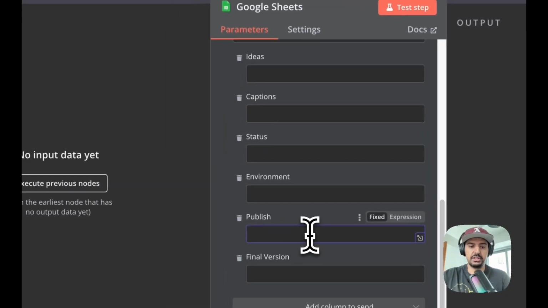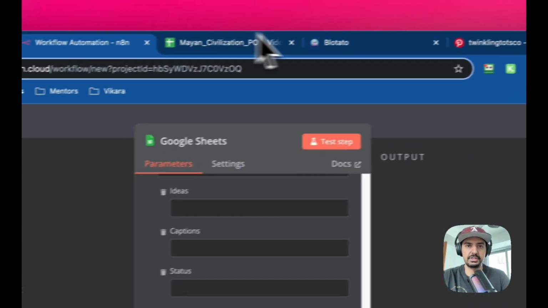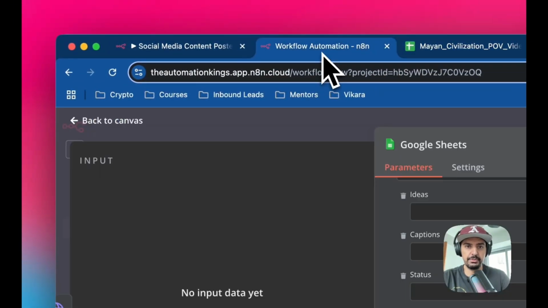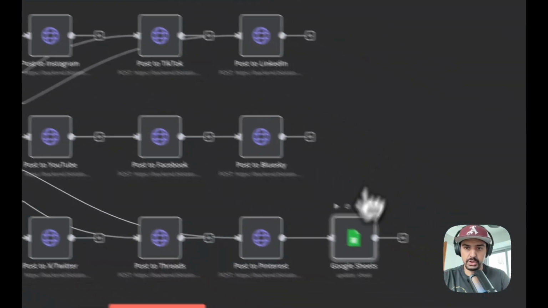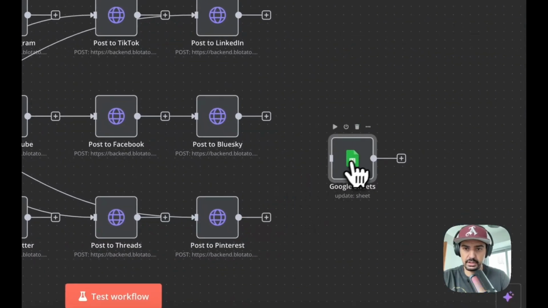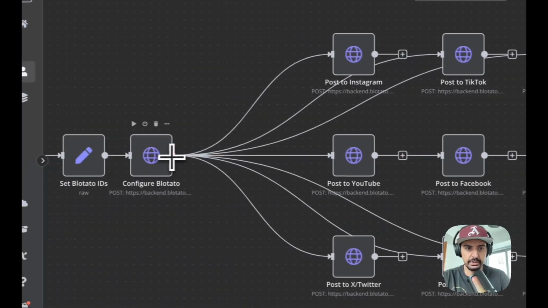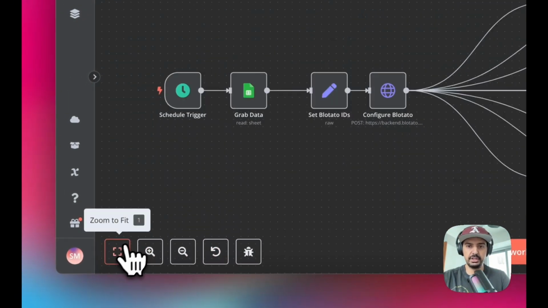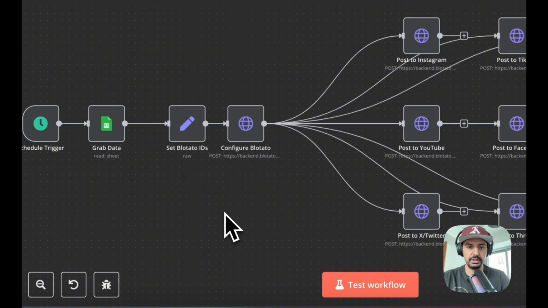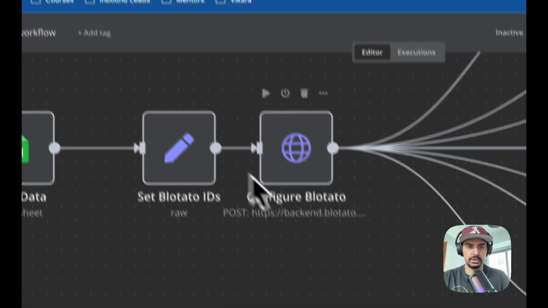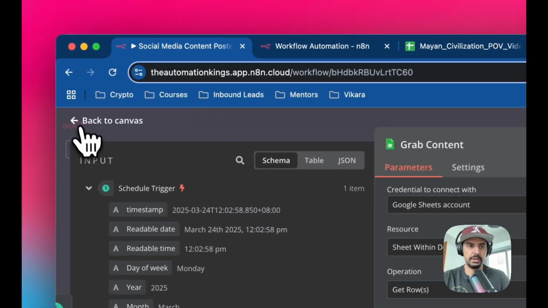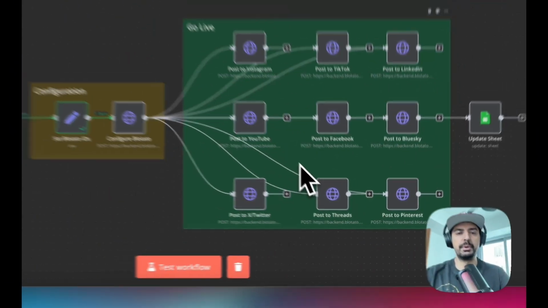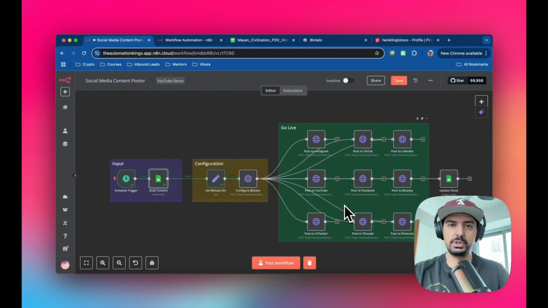And then for publish, we wanna change this to done, right? And then that's gonna basically select this status here, and that's it. Okay, before we finish this, you wanna make sure that you connect it up to the correct node, which is this one here, right? And that's about it. And that's the automation done here. And then obviously you can add sticky notes, which is what I've done. So if you go to right click, add sticky note, you can add sticky notes, and then it'll look something like this. Okay, so I'm gonna run this automation, come back and show you exactly what it looks like inside of Blotato.